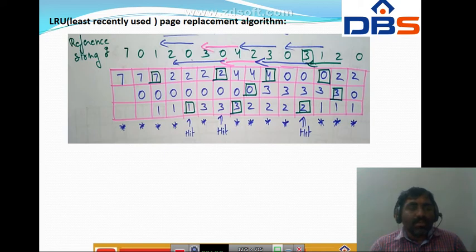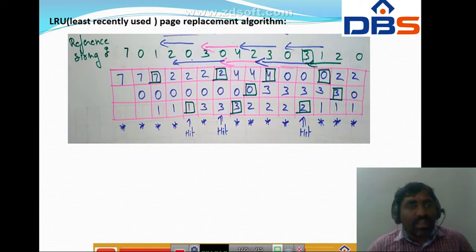Next the CPU is demanding 4. We have to replace page number 4 with one of 2, 0, 3. We check backward from that place.